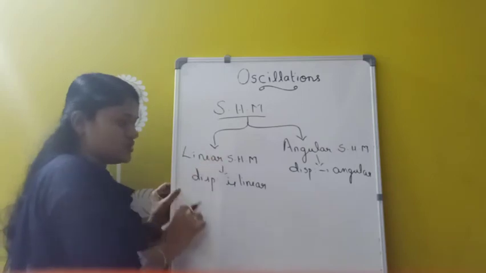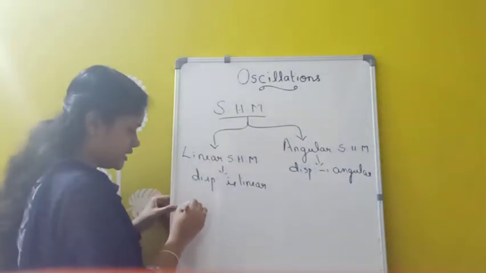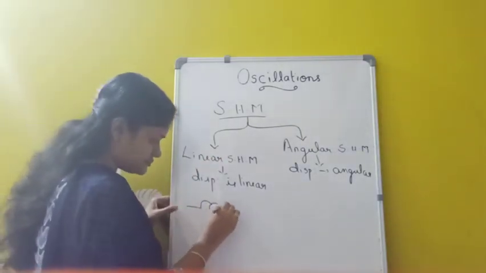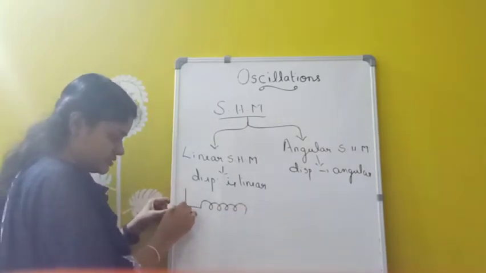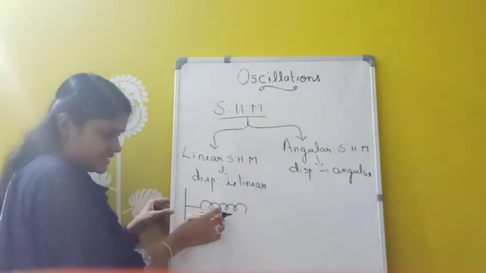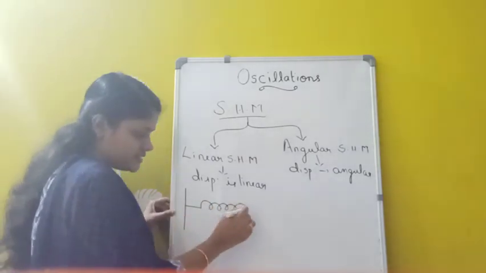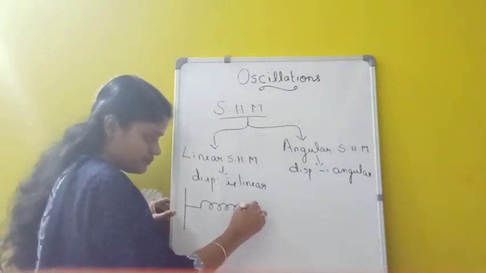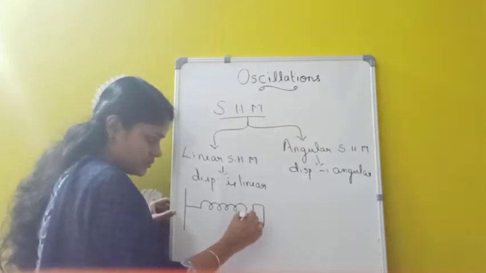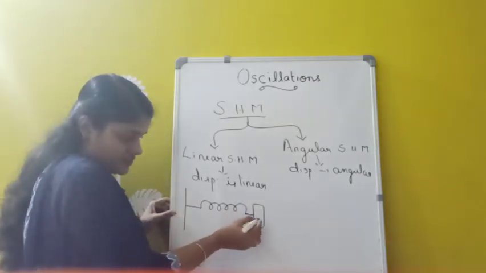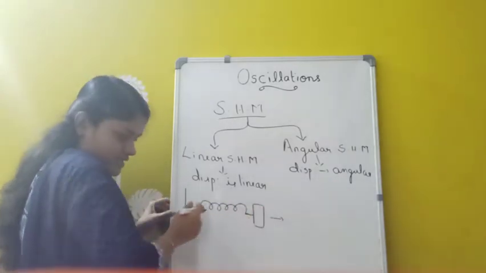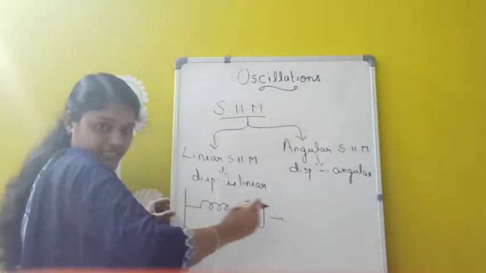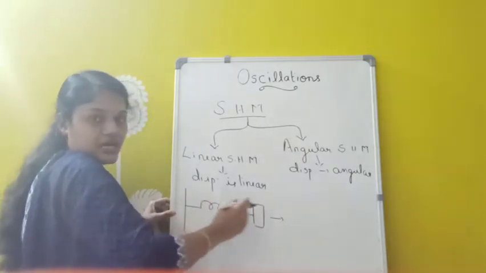For the best example of linear simple harmonic motion, suppose I am taking a spring, and one end of the spring is connected to a fixed stand. So one end is fixed here, and the other end of the spring is connected to a movable block. Suppose we move this block towards the right, and when we release it, what will happen? This spring will execute a linear displacement, and this is called linear simple harmonic motion.